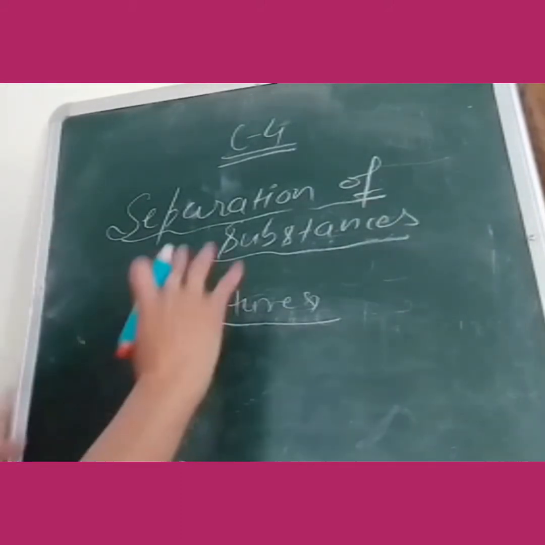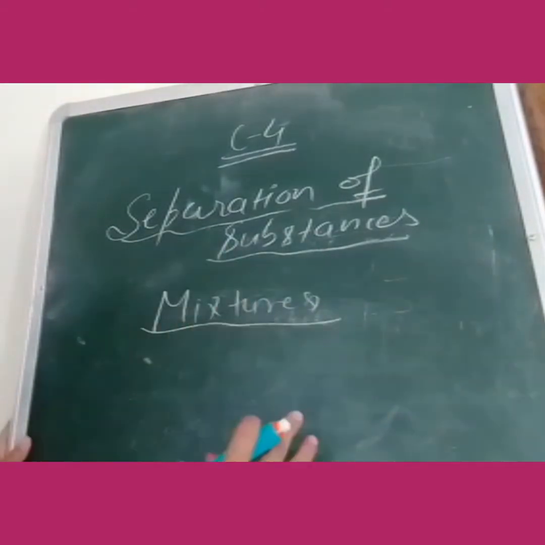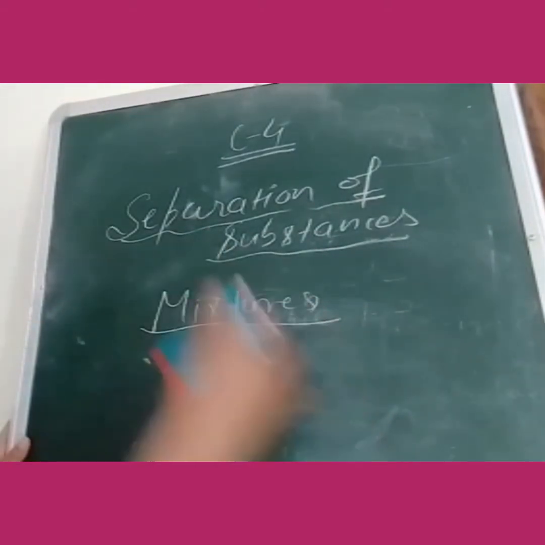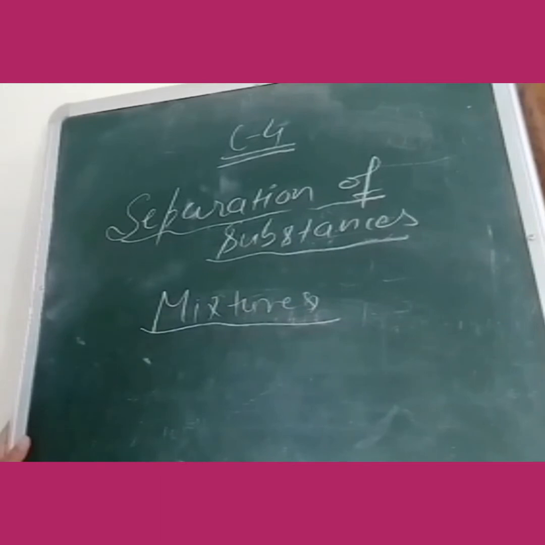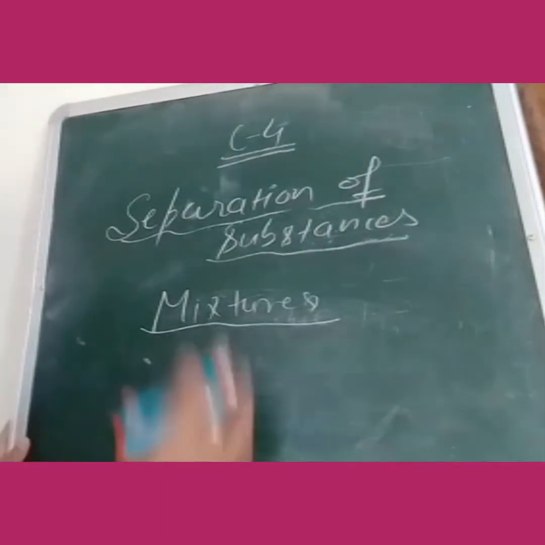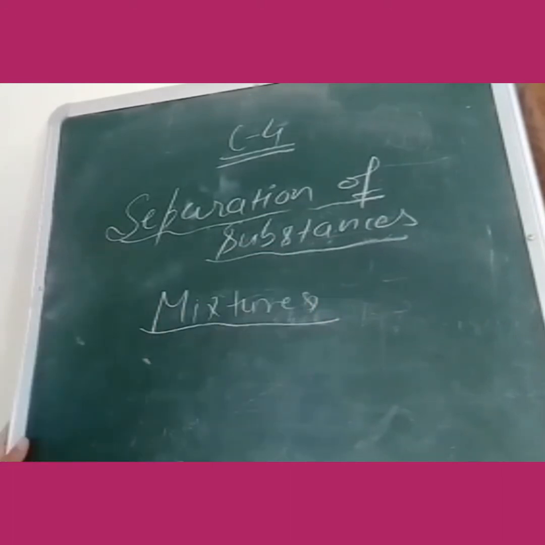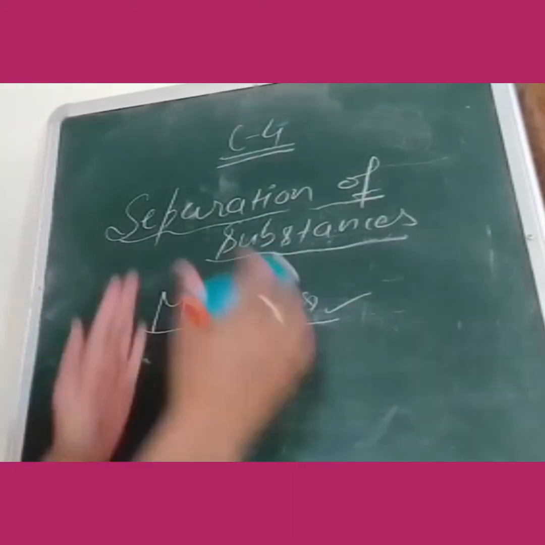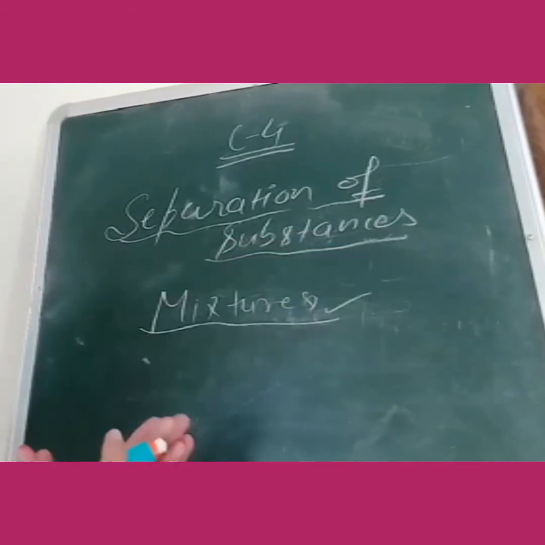All these are made up of two or more than two particles. They are called mixtures. Pure substances are those which are made up of one type of particles. But mixtures are made up of two or more substances.